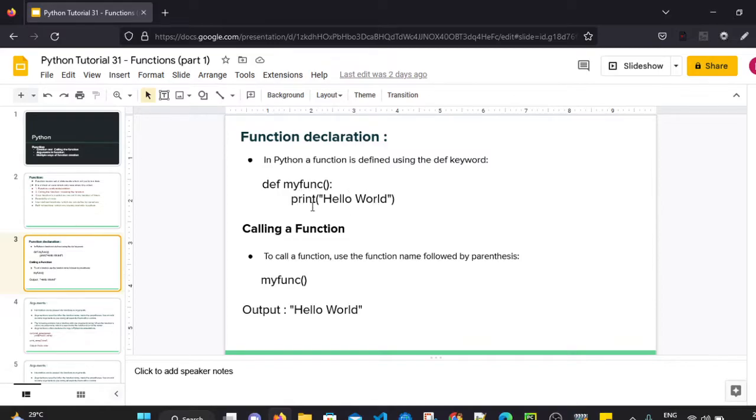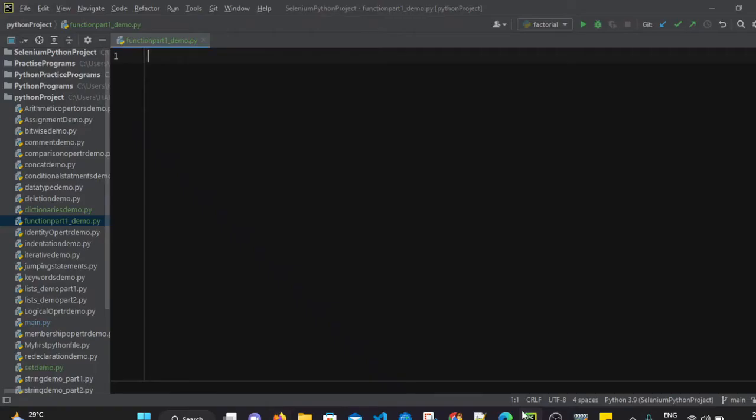If you want to create a function which will print hello world, how can we create it? I am again going to PyCharm. First we use the def keyword, and then we write a function name. We can give any function name. I am naming it myfunc. Then we use round brackets and a colon. This is the syntax. Let's press enter. Now we are inside the function. If you see, there is some indentation, which can be a tab or a space. There needs to be indentation.